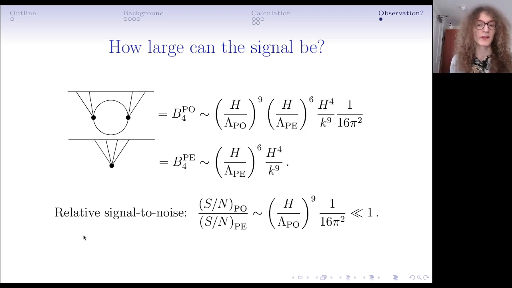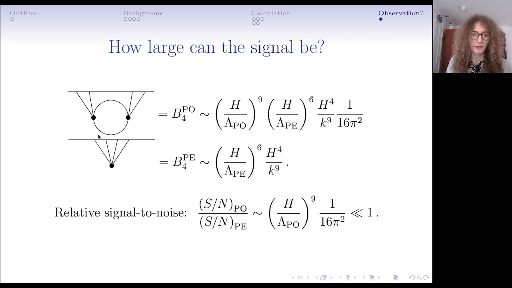So in a cosmic variance limited experiment, where the noise in the parity-odd and parity-even channels is the same, the relative signal to noise in this parity-odd one-loop trispectrum versus this contact trispectrum that we also had to include in the theory is going to look roughly something like this. So this is Hubble over some larger scale associated with the parity-odd channel, parity-odd operator, which is going to be a small number, then some other small number corresponding to the fact that this one is at one loop, whereas this one is contact.